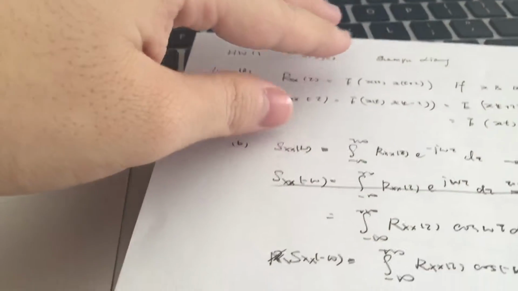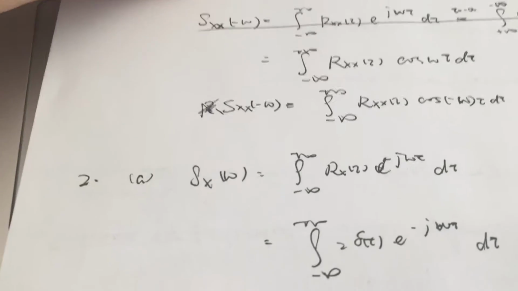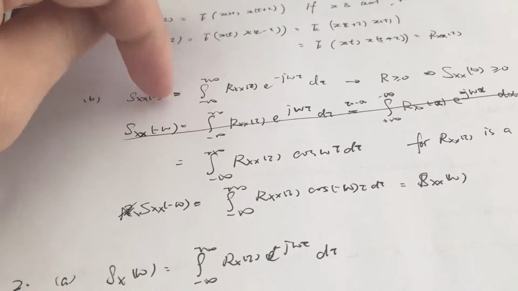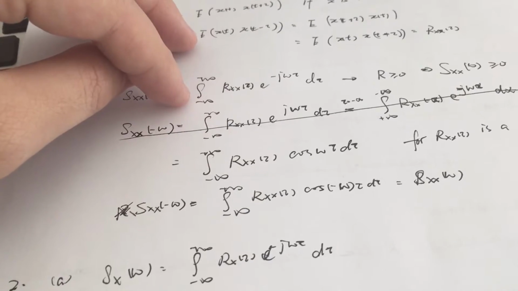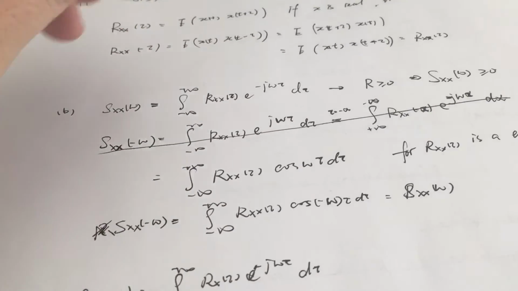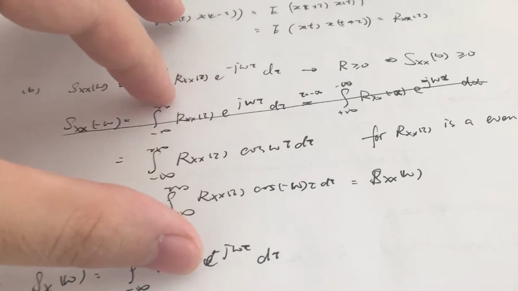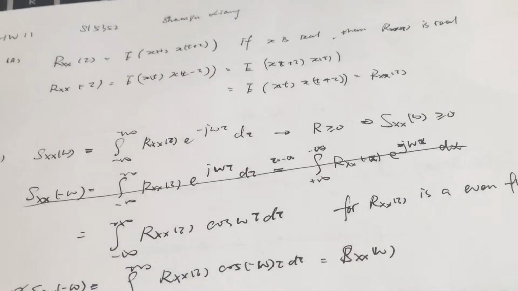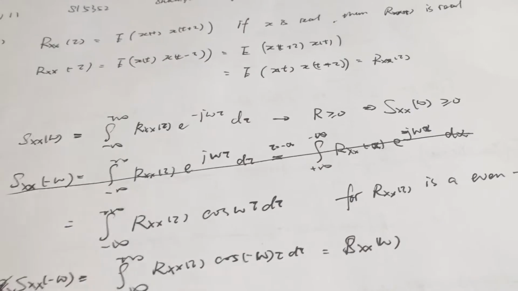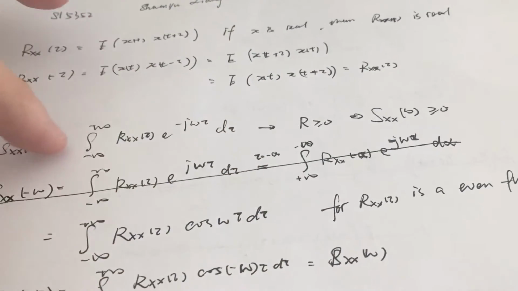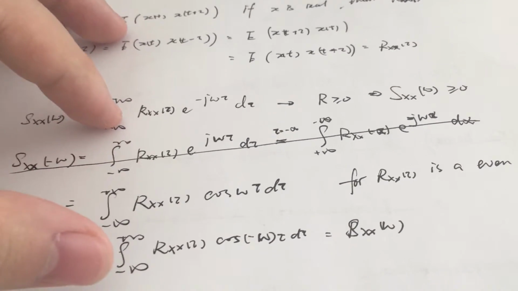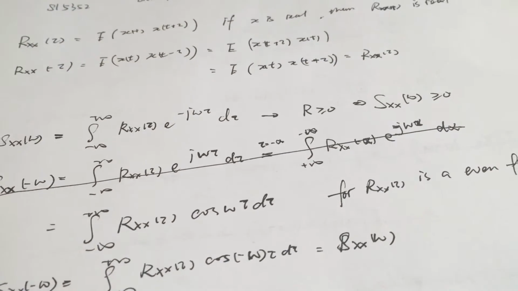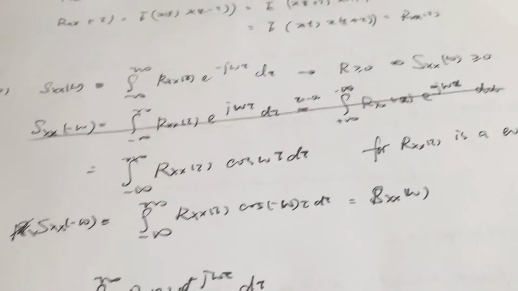For the positive part, the power spectral density function S here could be written as a Fourier transform of R, the autocorrelation function, which means that R here is nothing but a power of X. So R is always greater than or equal to 0, which is non-negative, and thus if the function within the integral is always non-negative, then the function is going to be non-negative.